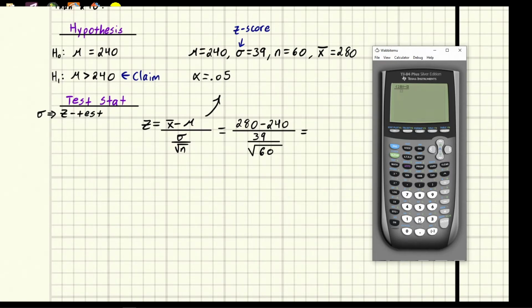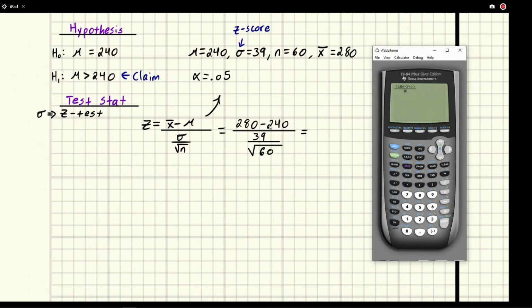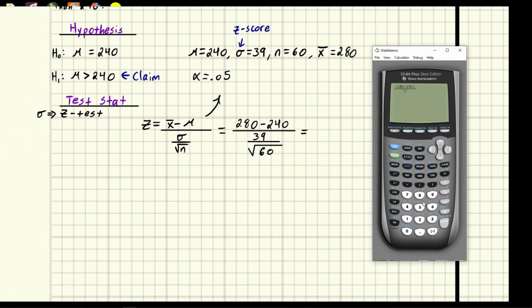And so we've got 280 minus 240. I do see a lot of students, though, do this in multiple steps and mess it up. Order of operations, right? Do the top separate from the bottom. And remember to type it in with the square root. Square root needs to happen, then the division needs to happen. If you do what I do, you can just type it all in using fractions.